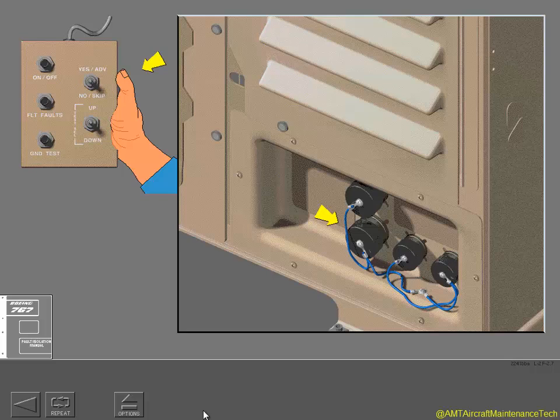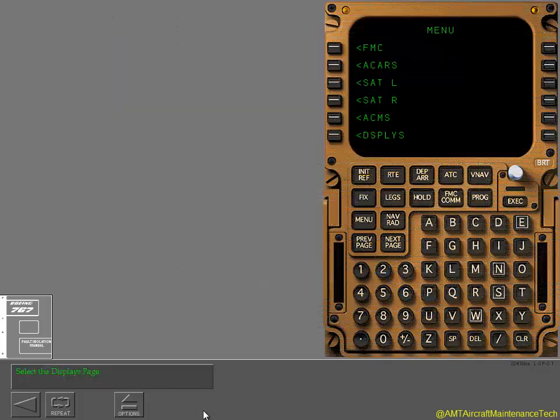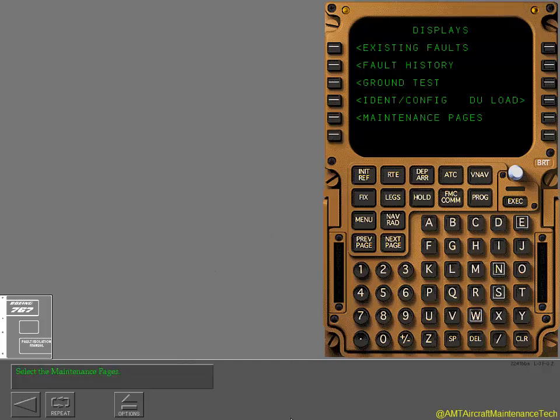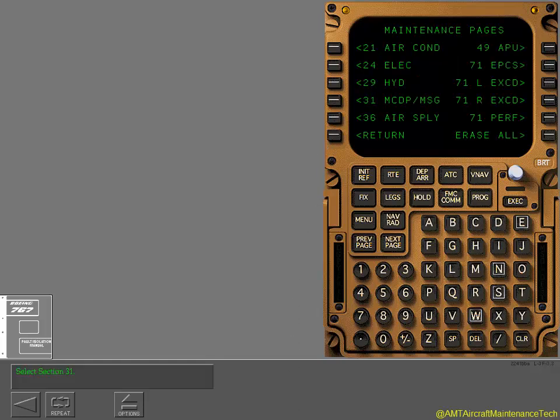P6-5 is down near the floor. The remote control panel connects to this plug. Next, you will set up the flight deck display for the MCDP. On the CDU, located on the flight deck, you will access the MCDP page on the lower ICAS display. Select the Displays page. Select the Maintenance pages. Select Section 31 for the MCDP Message section.